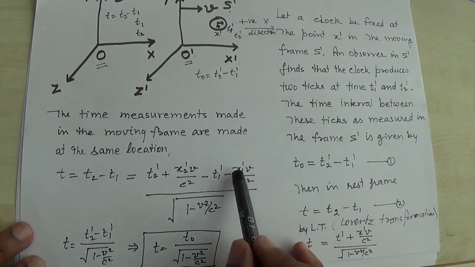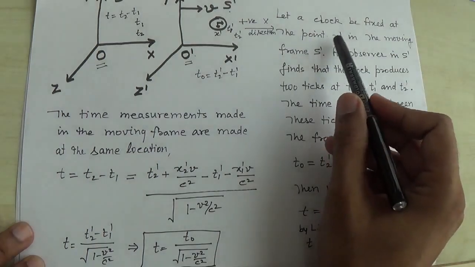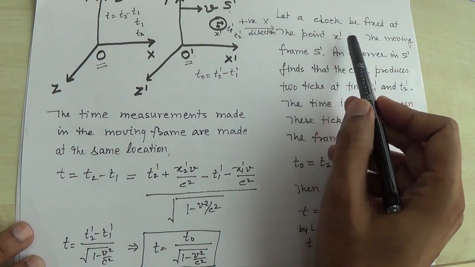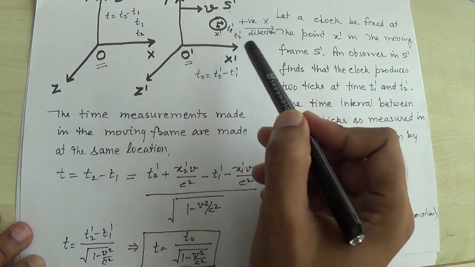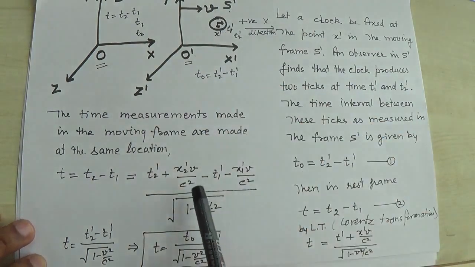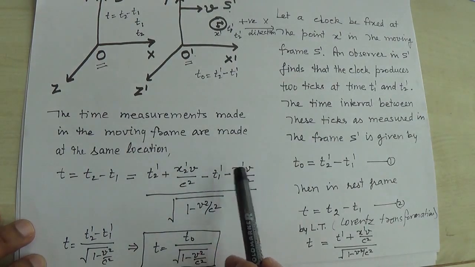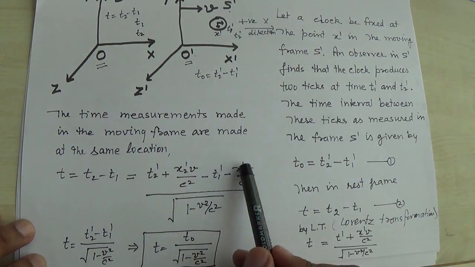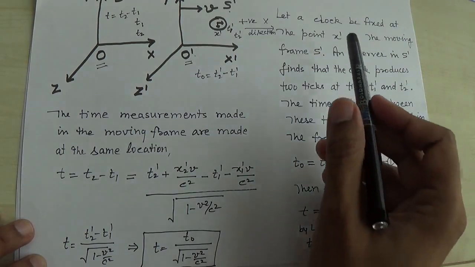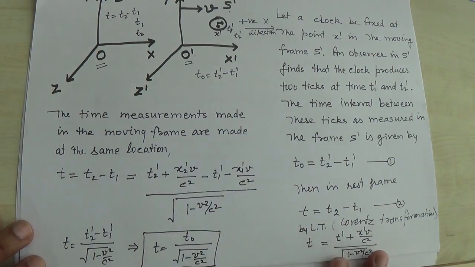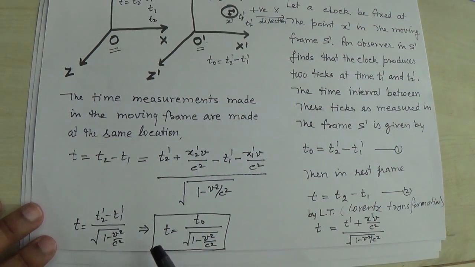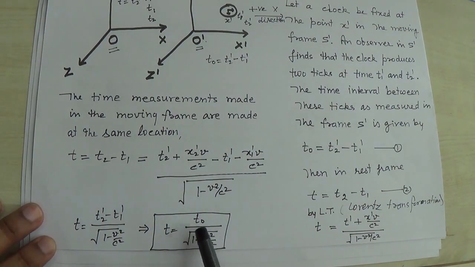Here I am repeating again that in our assumption we have already made clear that the clock is fixed at the x prime point. So in solving this equation, x2 prime and x1 prime are equal, and that is x prime basically, so it cancels out for that reason. So we found the time dilation result: t is equal to t naught upon square root 1 minus v square upon c square.